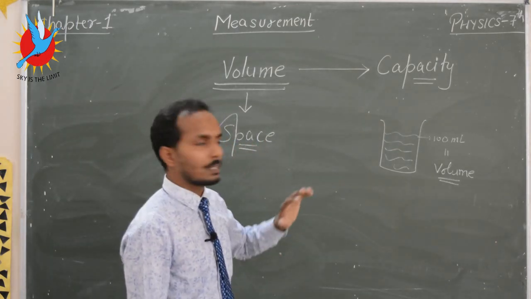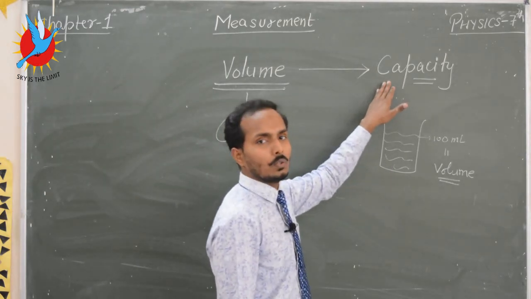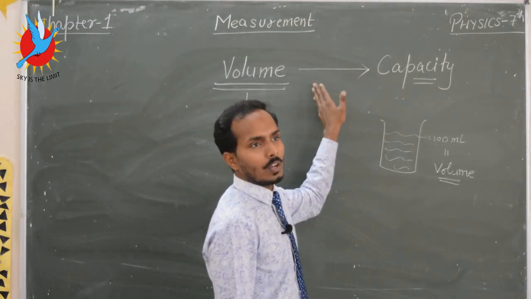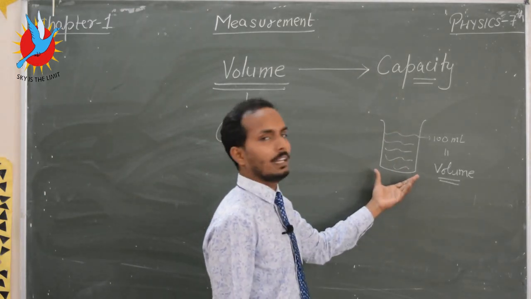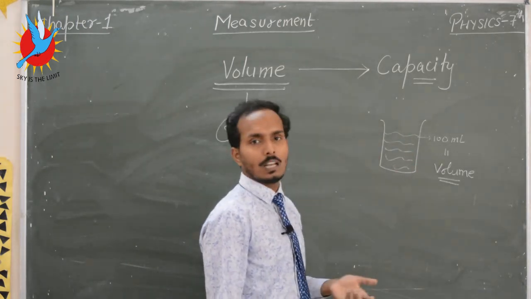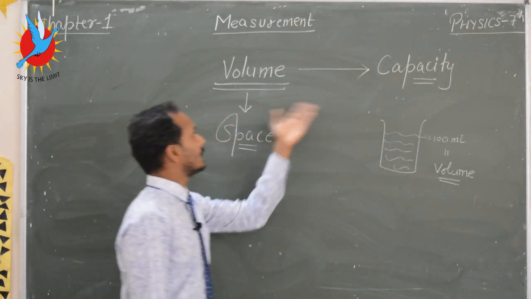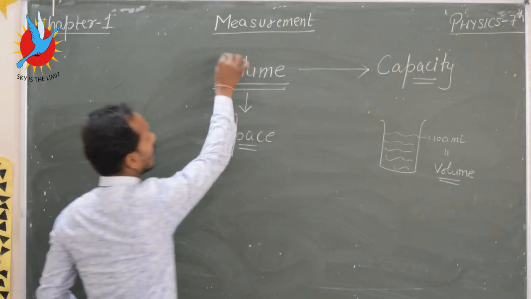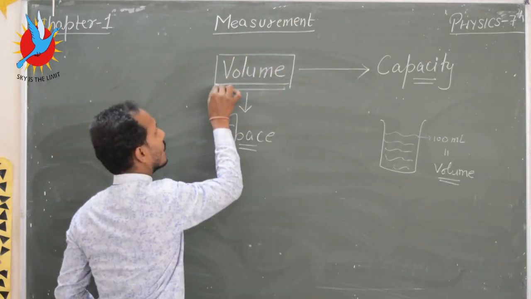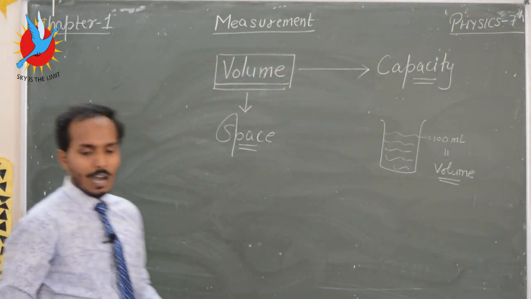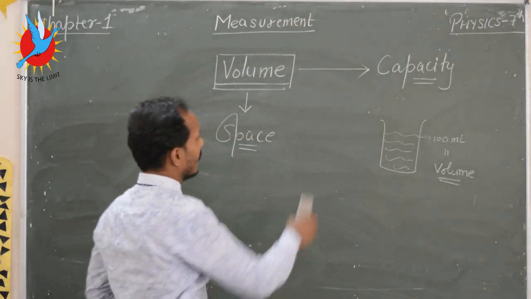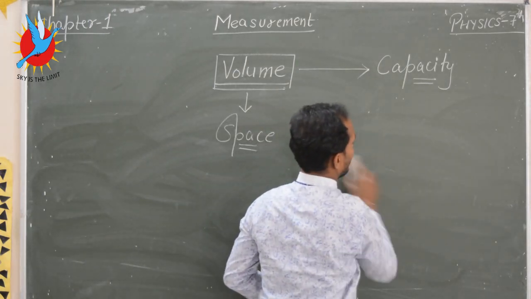Similarly, sometimes we use capacity: volume is the capacity of the container up to which it can be filled. So this is the way we define volume. Now, how can we measure the volume of an object?